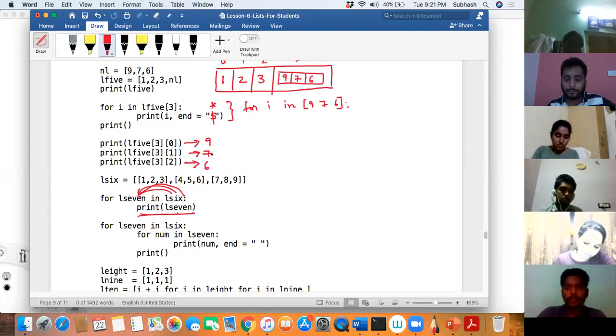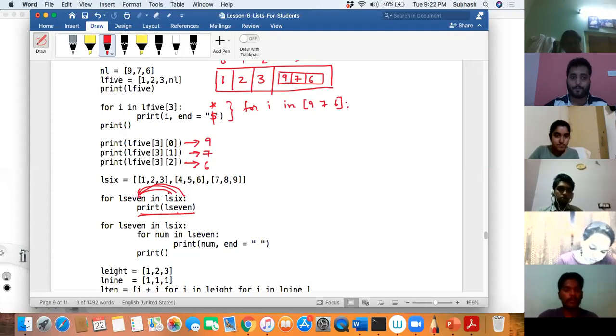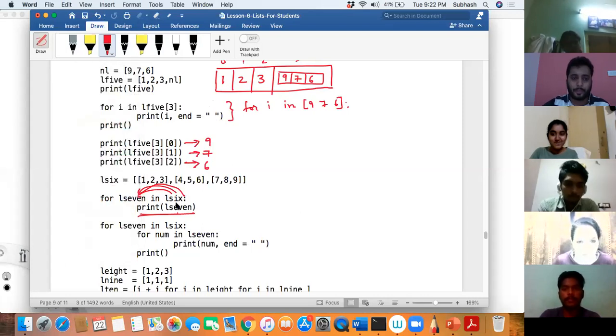Okay, so what is it? We were discussing this, right? Tell me here what will happen in this case. Tell me what will get printed here. Kirtana Ganapati, what are you typing? In this case, L7, it will take the... Shreyas, I think Shreyas is right. Okay, let us see what will get printed.